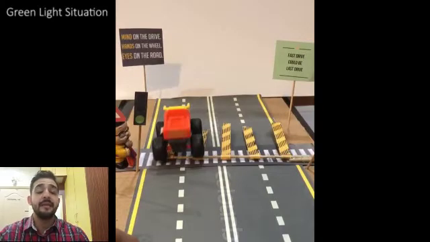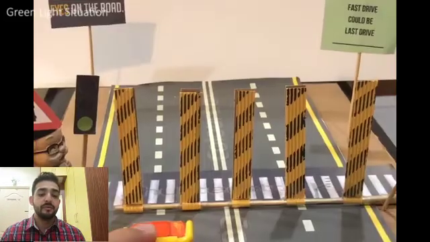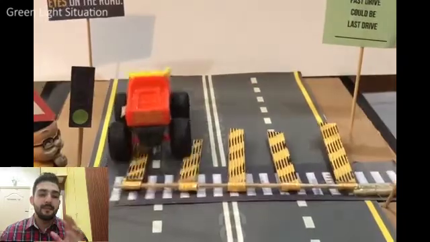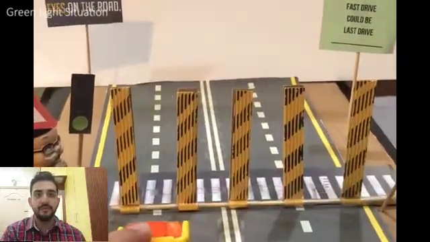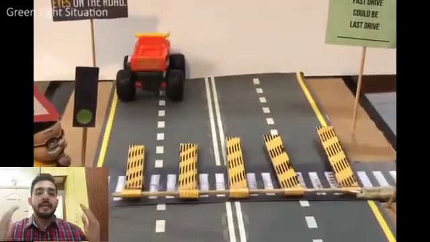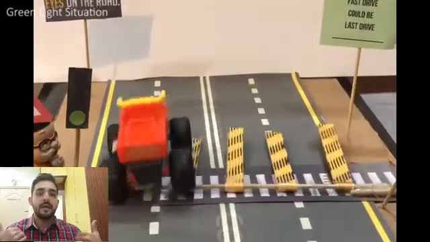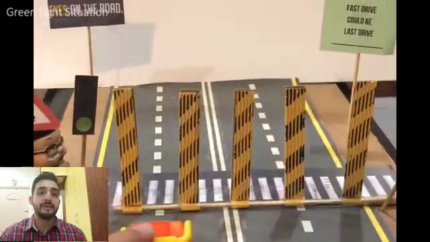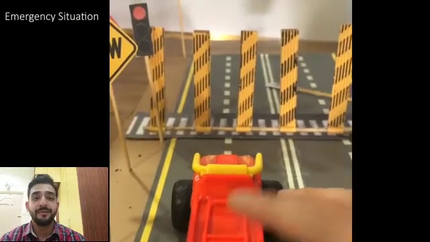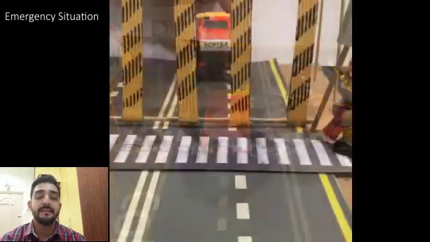The next situation is known as the green light situation. In the green light situation, the barrier will take 3 to 4 seconds to go down. Once it goes down and the pedestrians have crossed and the road is clear, the drivers are able to cross the barrier safely.